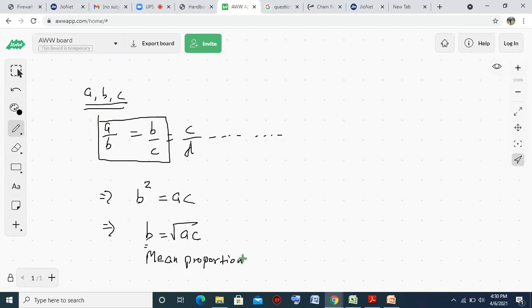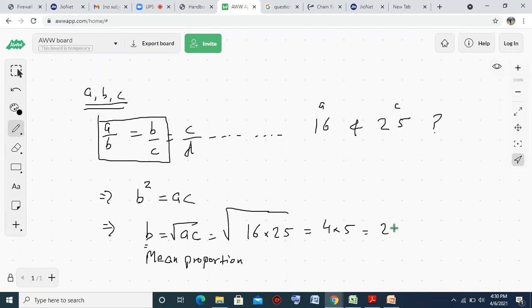The question comes like this: find the mean proportion of 16 and 25. क्या आएगा आंसर? What is the mean proportion for 16 and 25? This is A, this is C. So B is equal to root AC, which is root of 16 into 25. Root 16 is 4 and root 25 is 5. So you will have 20 as the answer. So 20 is the mean proportion of 16 and 25.